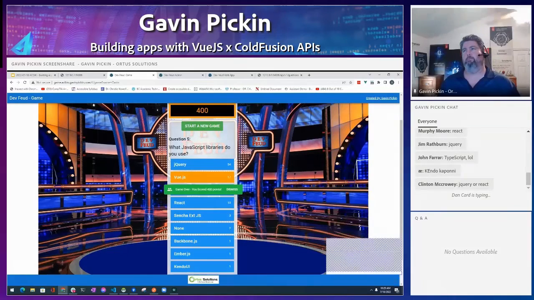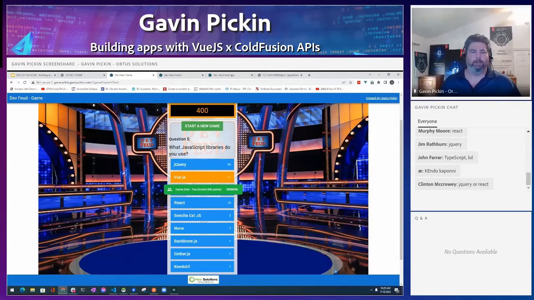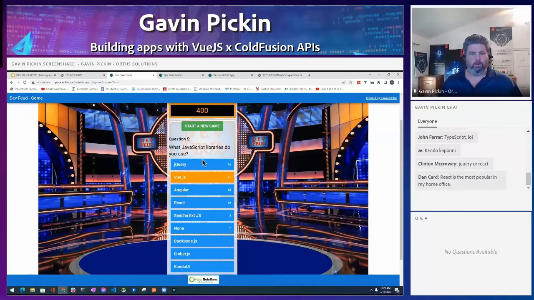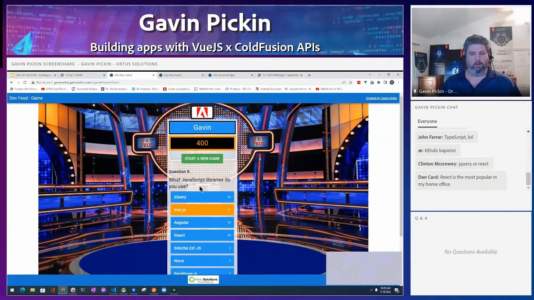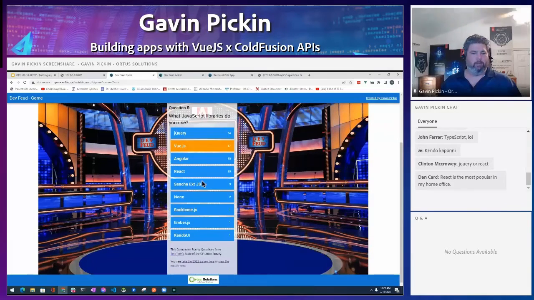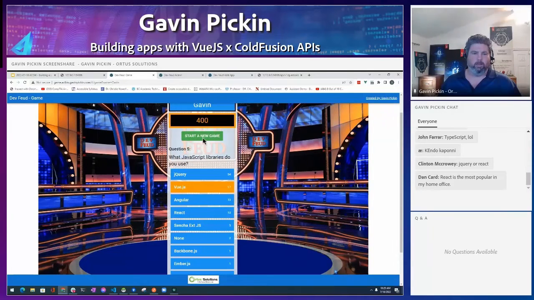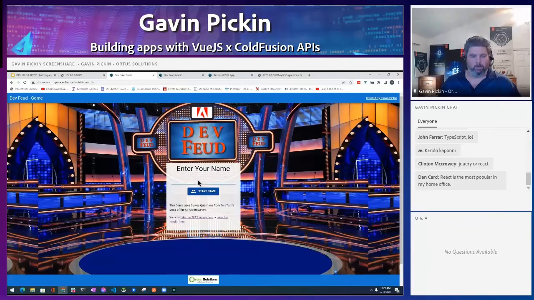So we'll have to go back, Mark, and figure out who answered jQuery first. There were some pretty quick answers in there. But yeah, so the game is over. I scored 400 points. You get 100 points max for the top score for each one. So we've got 400 out of 500. Not too bad. But again, it auto sorts the questions. It highlights the one you picked. And then if you want to start a new game, you put a name in and go again.